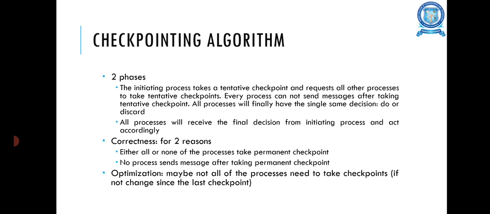Next is the second phase. In the second phase, Pi informs all the processes of the decision reached at the end of the first phase. A process on receiving the message from Pi will act accordingly. Either all or none of the processes advance the checkpoint by taking permanent checkpoints. The algorithm requires that after a process has taken a tentative checkpoint, it cannot send messages related to the basic computation until it is informed of Pi's decision.